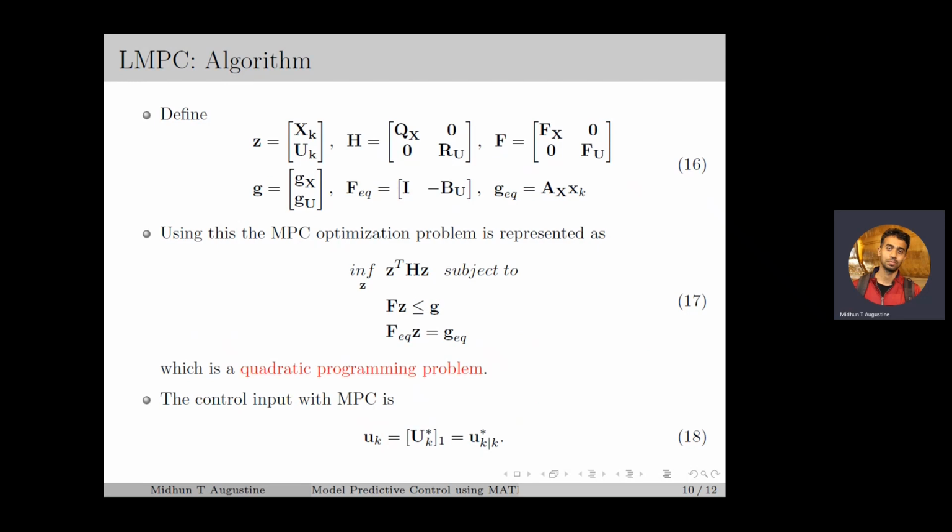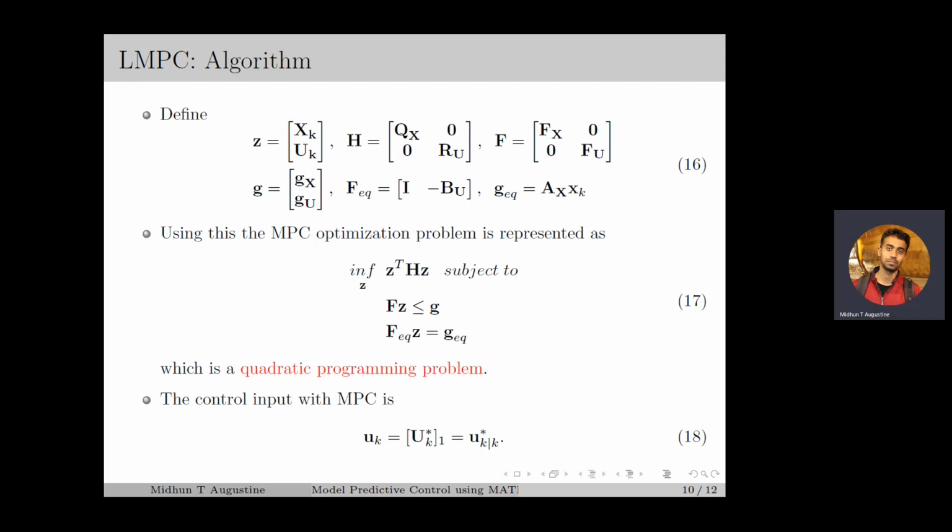Then, by defining the optimization vector Z, which contains X_k and U_k as its elements, H, F, G, F_eq and G_eq as in equation number 16, we can represent the MPC optimization problem as a quadratic programming problem as in equation number 17.